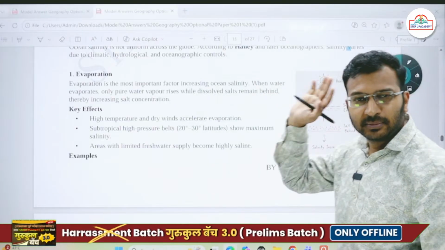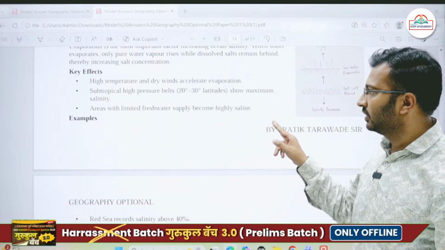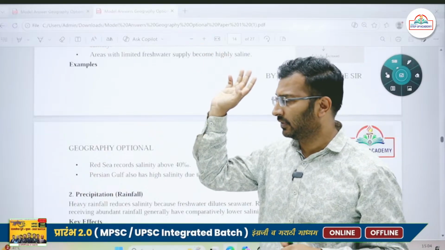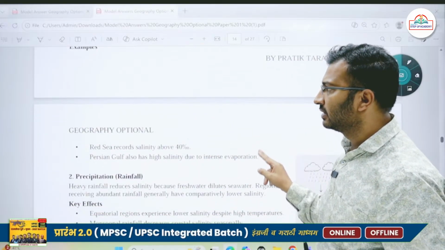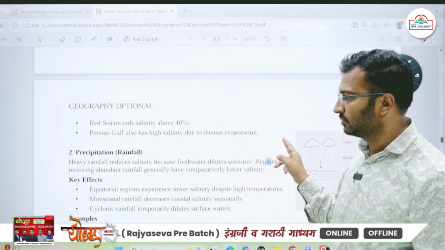ये पूरा डिटेल में कंसेप्ट क्लासेस में एक्सप्लेन करेंगे. ठीक है. So in the subtropical high pressure belts, 20 to 30 degrees, we find maximum salinity, so in the Atlantic Ocean at 20-30 degrees we find the highest salinity. Then the Red Sea also records a very high salinity, 40 parts per thousand. Same is the case with the Persian Gulf.